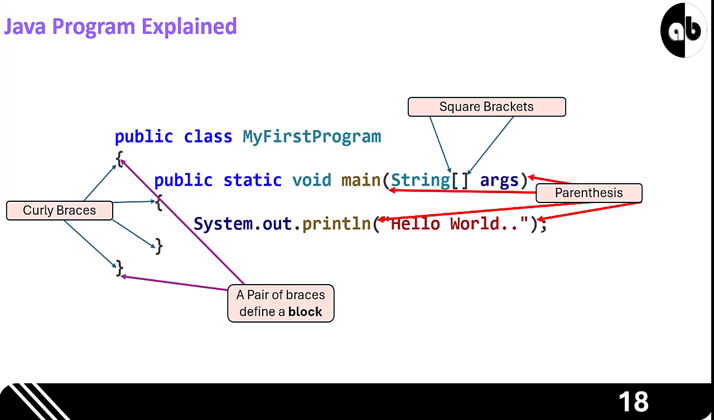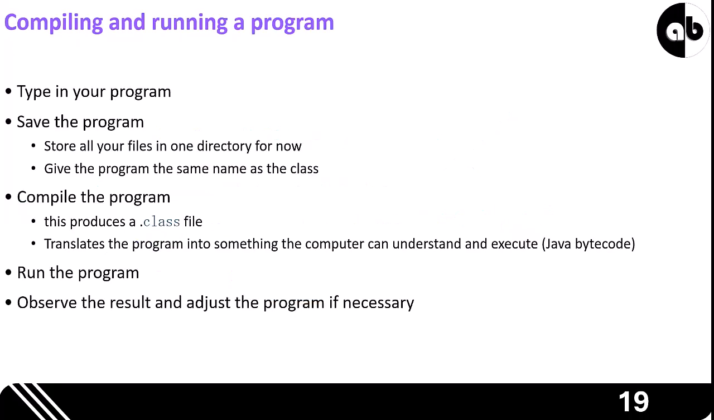Program explained braces. Punctuation is key in Java. Braces define blocks of code, while parentheses and square brackets serve specific roles in method calls and array definitions. Compiling and running. The workflow is simple. Type your code, save it with the class name, compile it to create a class bytecode file, and then run it to see your results.